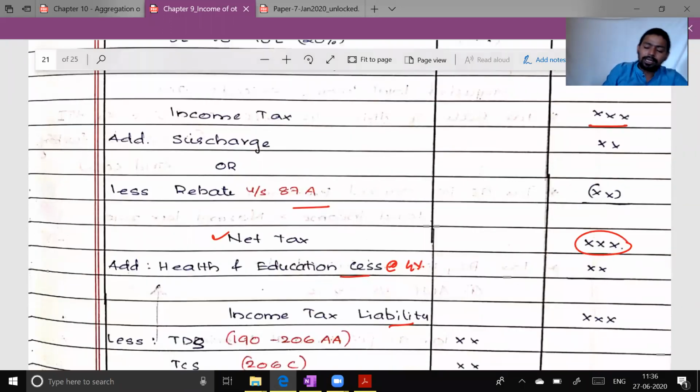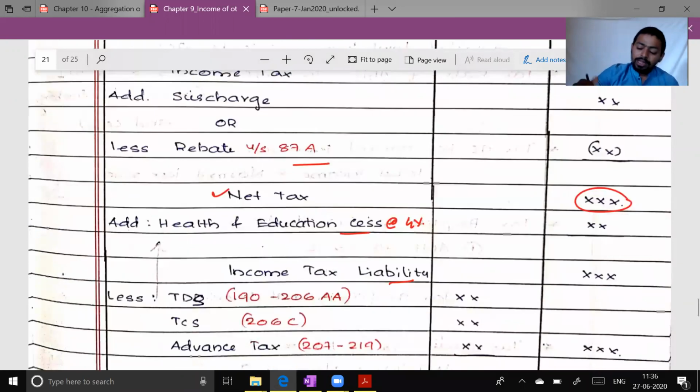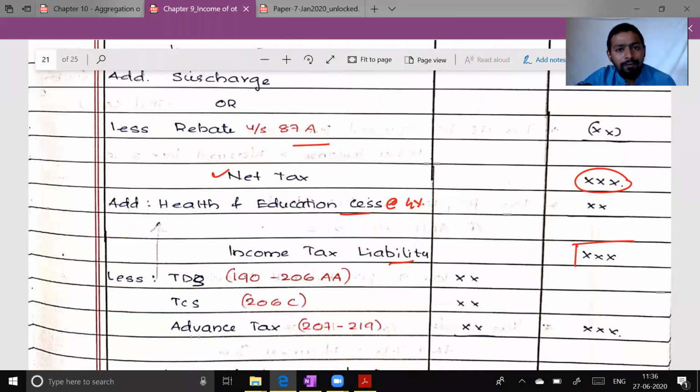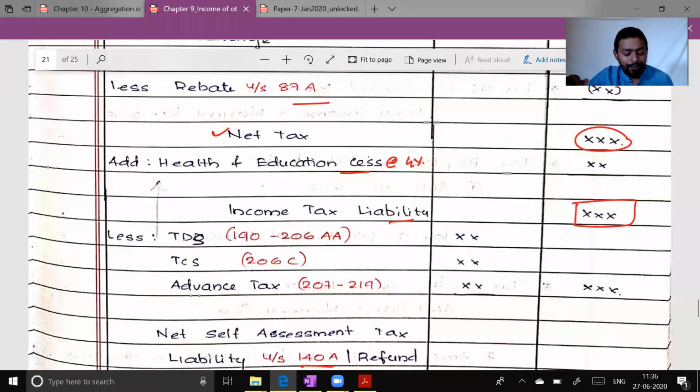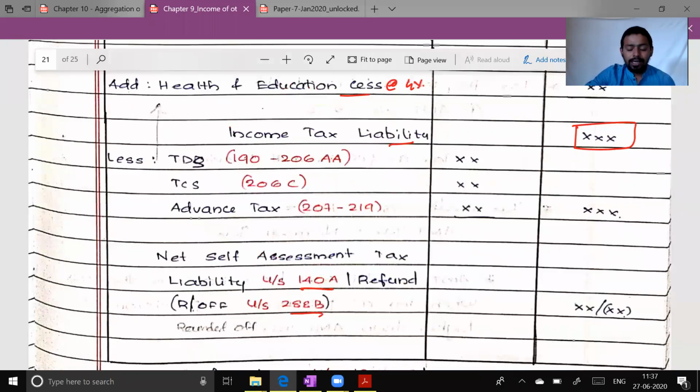This will be the net tax. In net tax we have to give the effect of health and education cess. After providing health and education cess effect, this will be your gross tax liability, and from this gross tax liability we subtract TDS, which is tax deducted at source, section 190 to section 206AA, TCS, which is in section 206C, and advance tax, which is in section 207 to 219. Then we will get net self-assessment tax, and this self-assessment tax liability will be paid under section 140A.